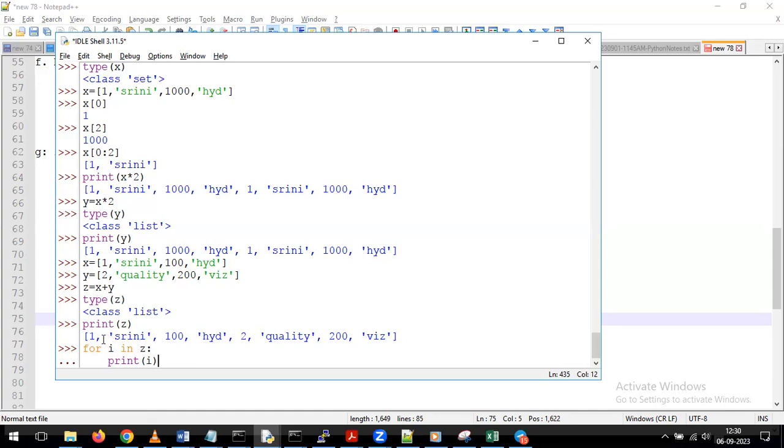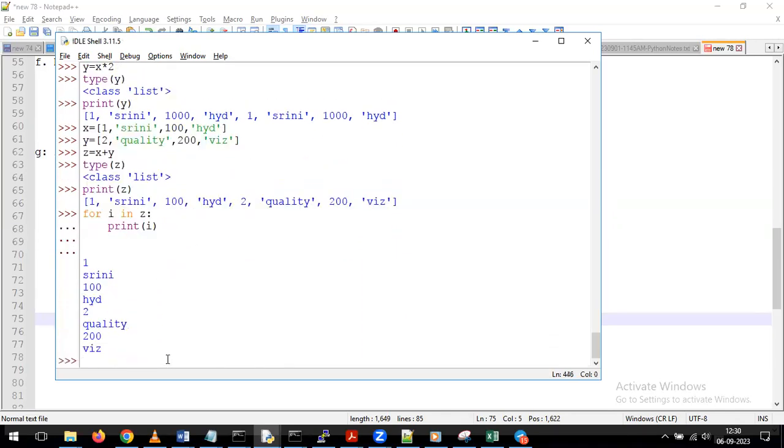Whenever we have that kind of requirement, indirectly I want to iterate the complete list. Whenever you want to iterate the list, here we use the for loop. We are giving it as for i in z. z is nothing but my list. From this z, I am assigning a variable called i. With this, what will happen if I give the print of i? If you observe, see what's happening?